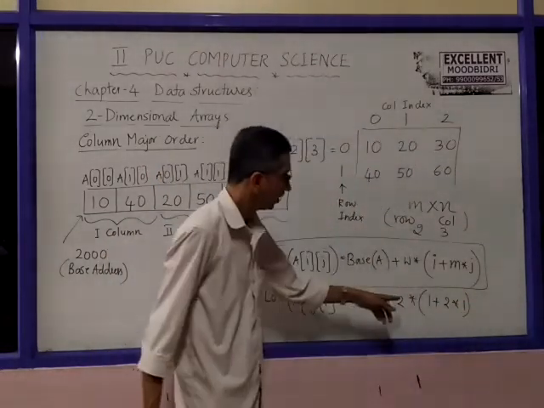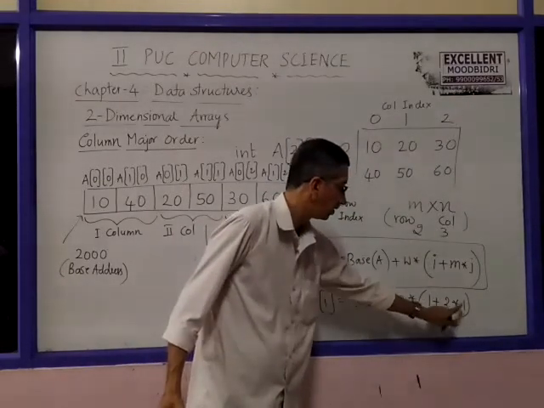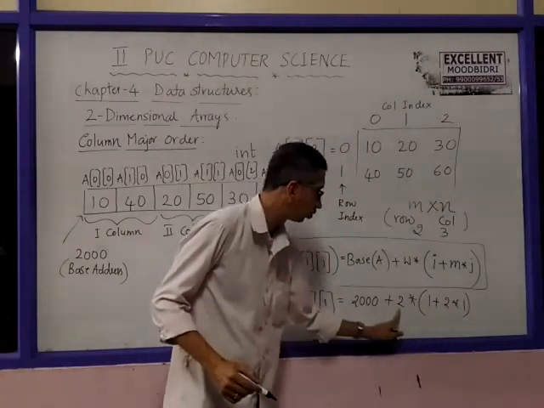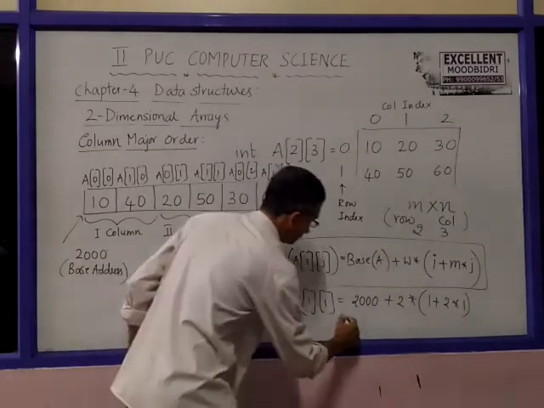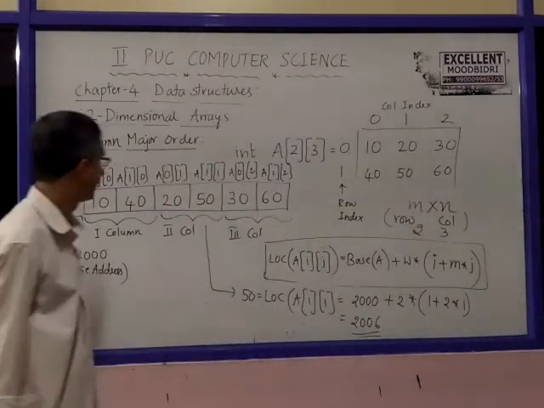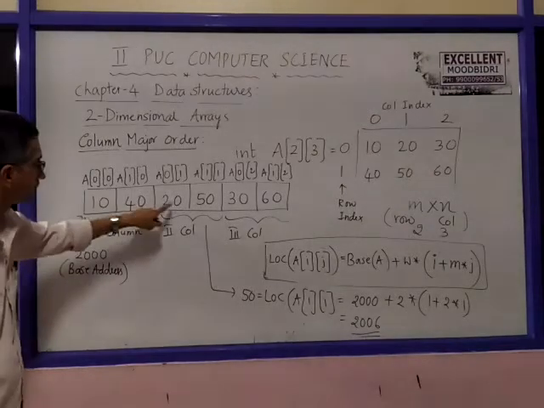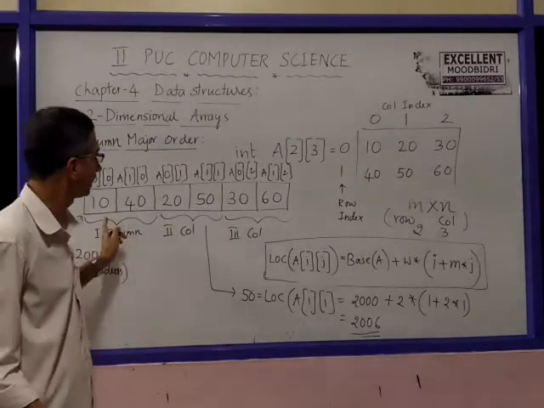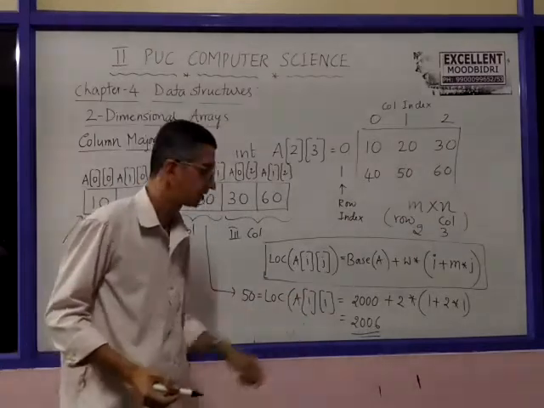So it is 1 plus 2 into 1, that is 1 plus 2, which is 3. 3 into 2 is 6. 2000 plus 6 is 2006. Correct? Let us verify this: 2000, 2002, 2004, 2006. So the address of the item 50 according to column measure order is 2006.